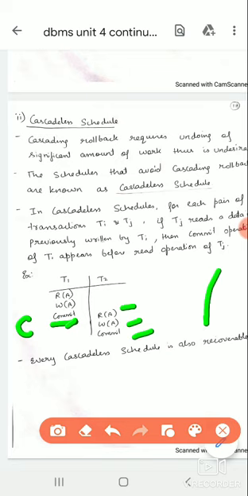Every cascadeless schedule is also a recoverable schedule. As we have committed, it is recoverable.